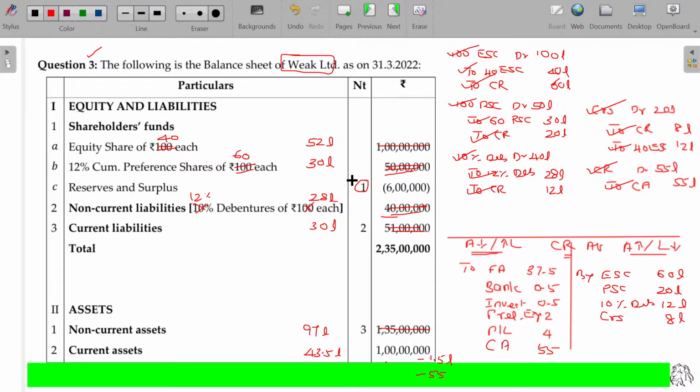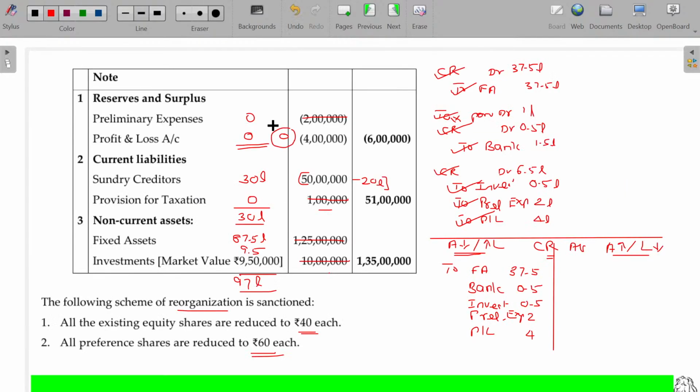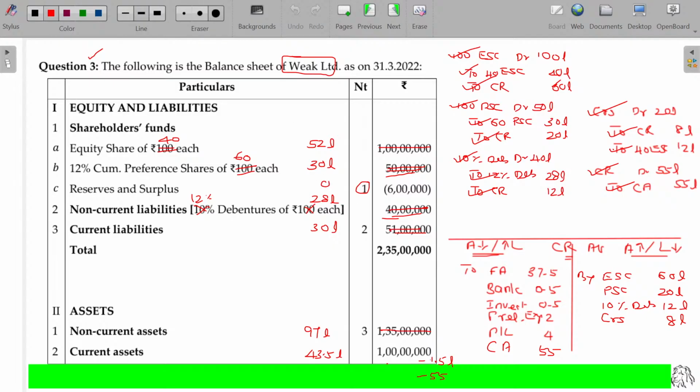Then schedule number 1, reserves and surplus, already we knew this is 0. Schedule number 2, originally 51, where tax payment made 1 lakh, another 20 lakhs creditors forgone or converted. So, remaining current liabilities is only 30. And non-current asset is inclusive of two assets, fixed assets as well as investment. Fixed asset decreased by 30%, fixed investment is restated to the market value. Because of that, we lost another 50. So, overall new value being 97.5 and current assets also 43.5. Come on, get me the total now. What is the total now?